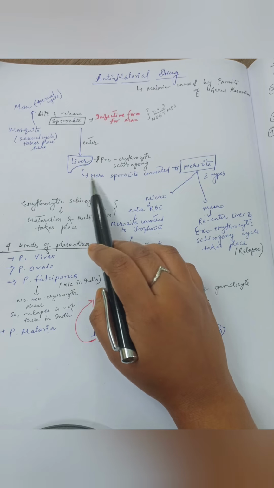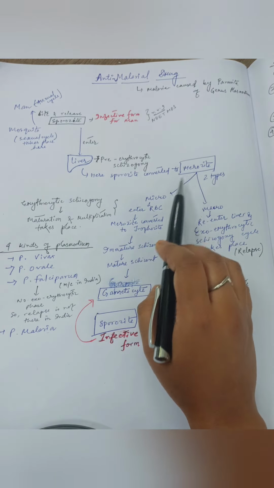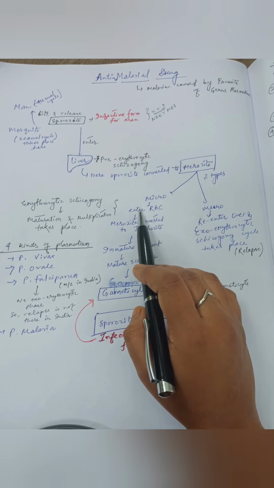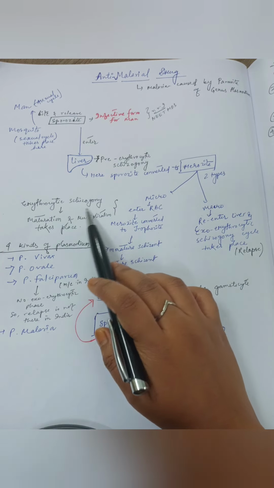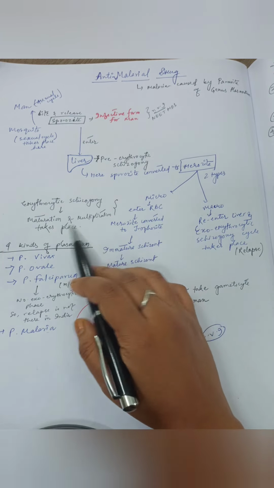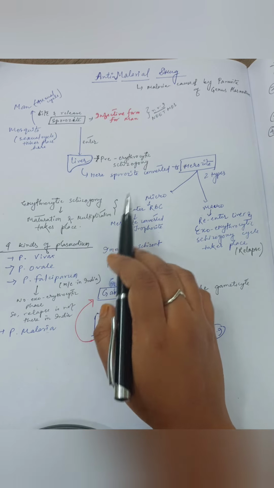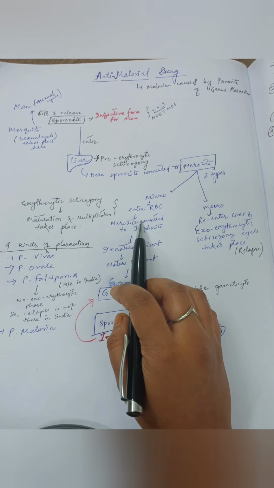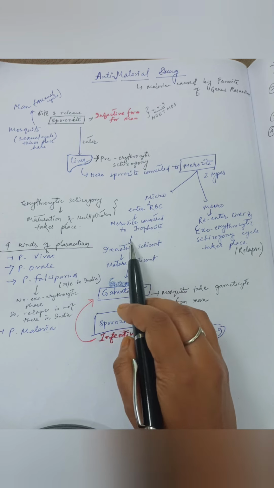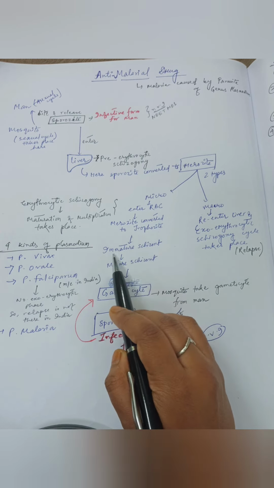And again in the liver, that sporozoite will convert into merozoites. Merozoites are again macro and micro. The micro merozoites will enter the RBC and the erythrocytic schizogony phase will take place. Here, maturation and multiplication will occur. Then the micromerozoite will convert into a trophozoite in the RBC. Then the trophozoite will be converted to an immature schizont.